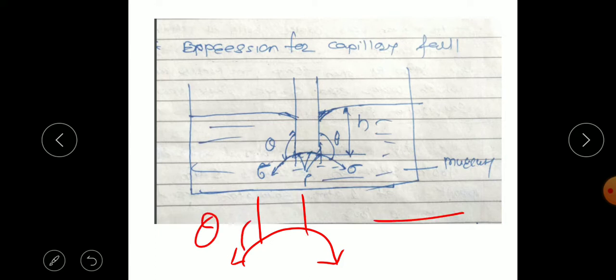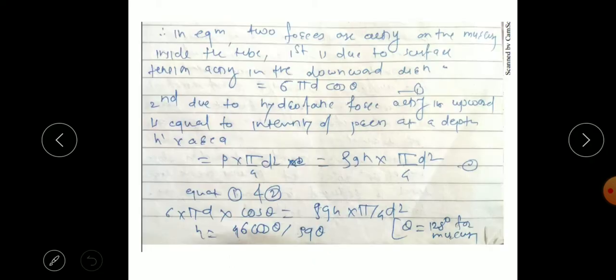The tensile force has two components: sigma cos theta in the downward direction and sigma sin theta in the horizontal direction. This downward component, sigma cos theta, causes the pulling of the surface tension over the mercury in the tube, and this force is balanced by the hydrostatic force under equilibrium. So at equilibrium, we get the same equation: the tensile downward force is sigma pi d cos theta, and the force is pressure into area.